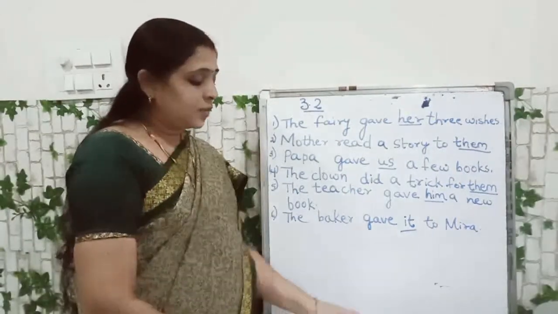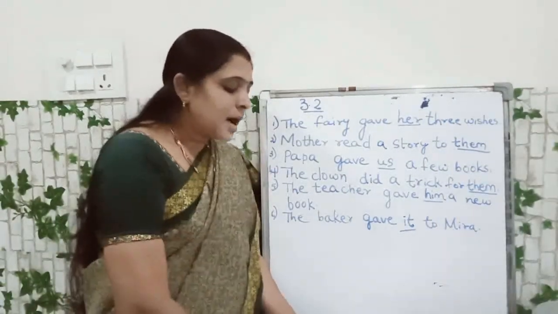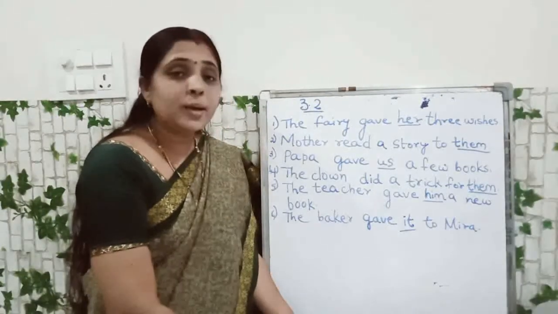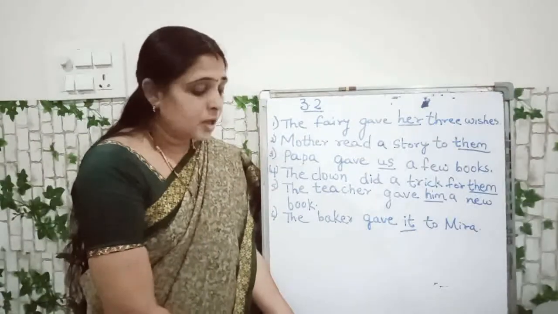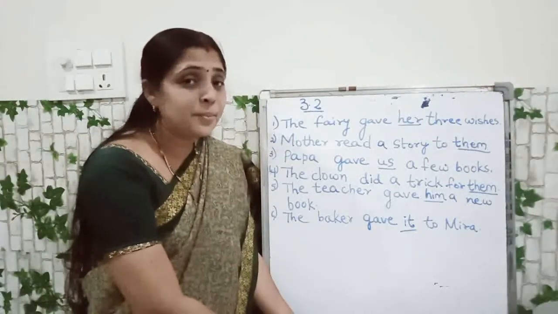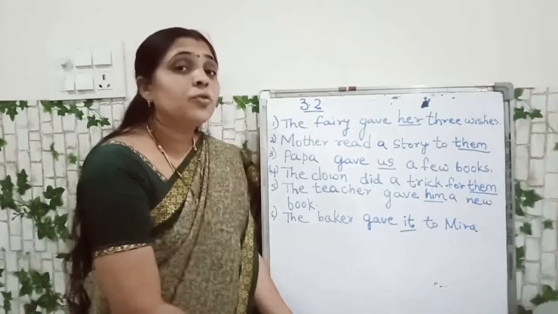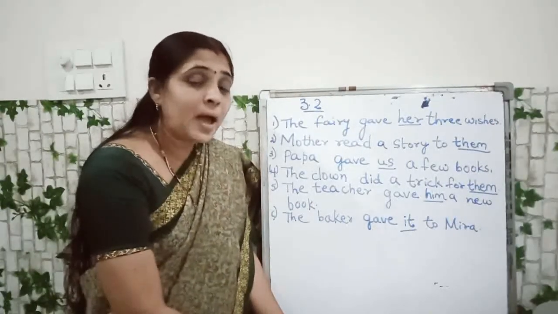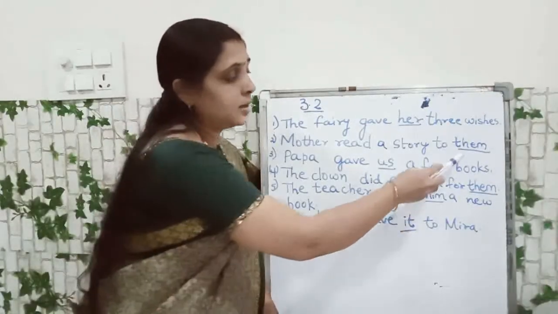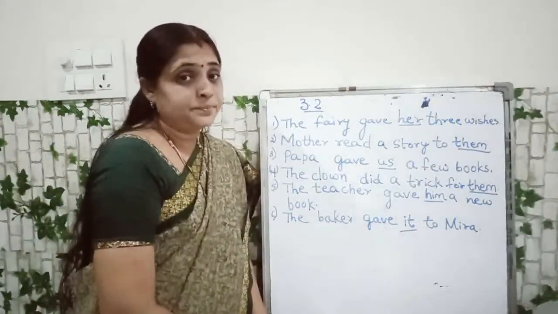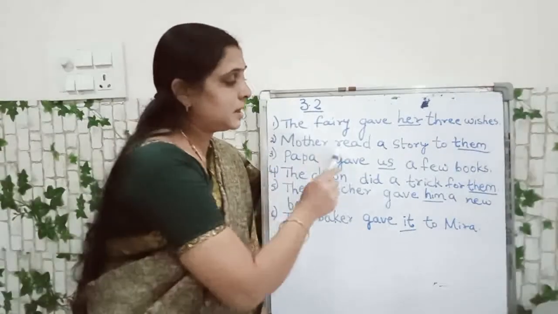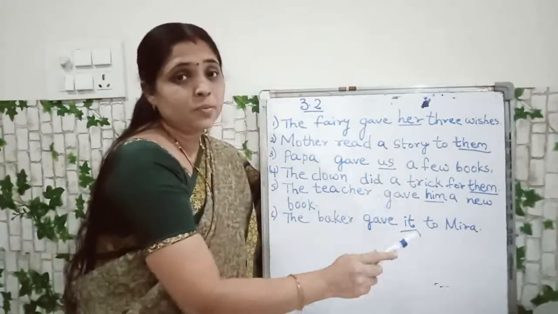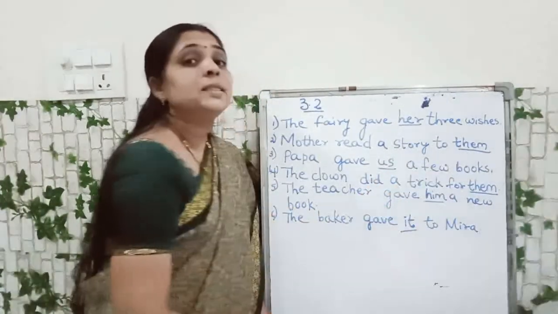Okay, children. Next one, second one, what is that? Mother read a story to Poonam and Shreya. Here, more than one member is there. So for that you have to replace Poonam and Shreya with a pronoun. You have to replace that as them. So, mother read a story to them. Instead of writing both of their names, we have written the pronoun them.